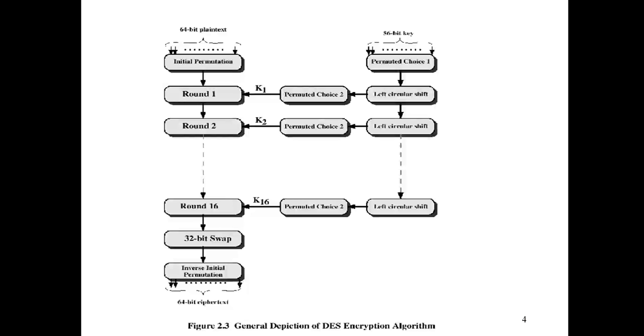So the first 32 bits we swap with the second position, and the second position we swap with the first position. Then the 64-bit output we get, we convert into the inverse initial permutation. What we did at the first, the initial permutation, we implement again. Whatever bit positions we changed, we rearrange and put back into the real position. That is the inverse initial permutation, and then we get the 64-bit ciphertext.